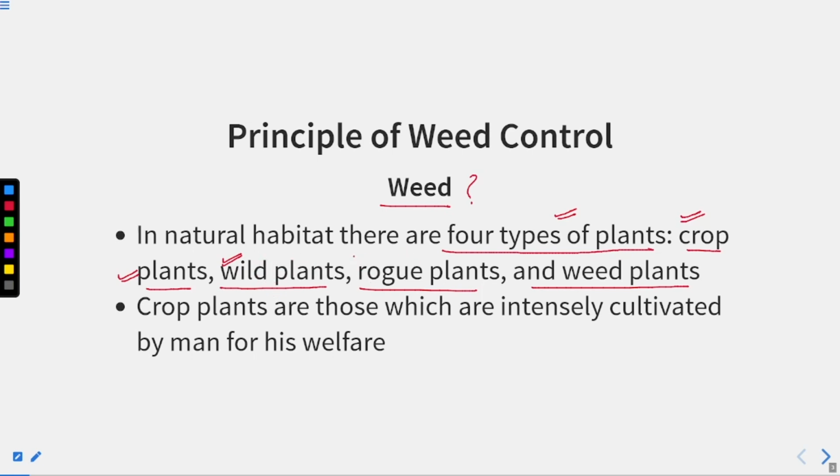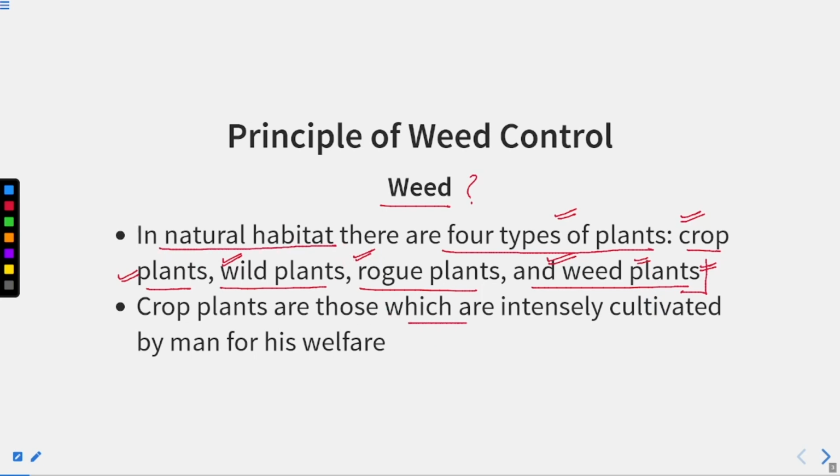Rogue plants are those having bright flowers, and they generally grow in shade regions. And weed plants are not required, unwanted plants, but they grow by themselves. Those are called weed plants. So these four different types of plants we see in the natural habitat.